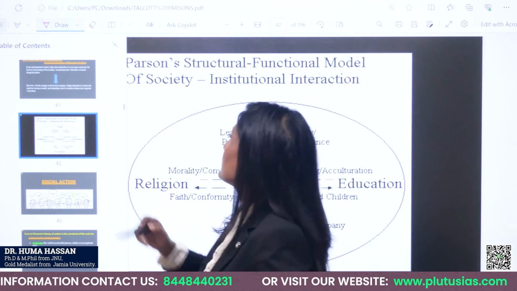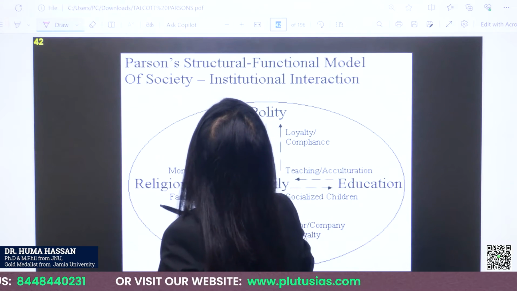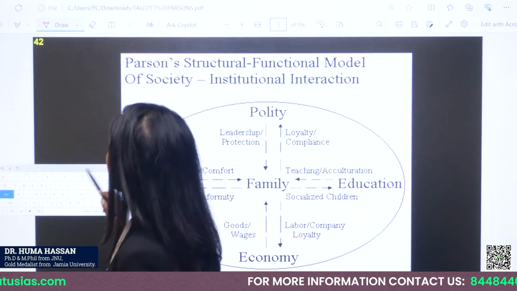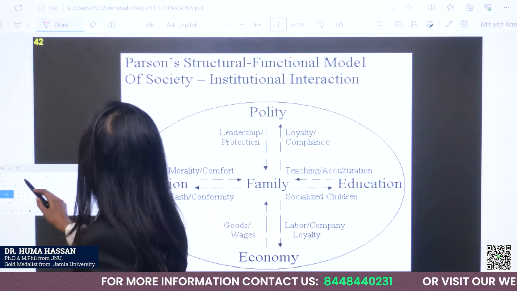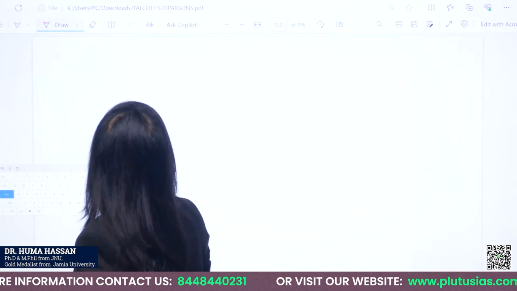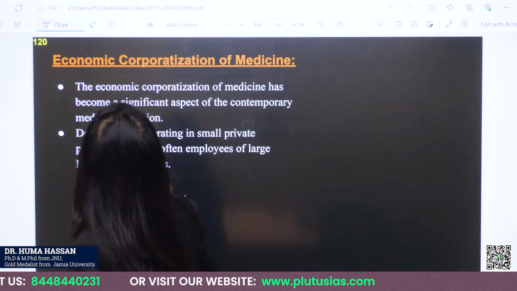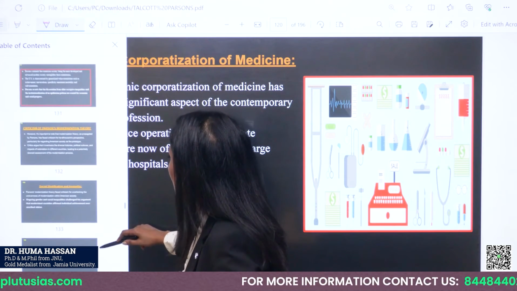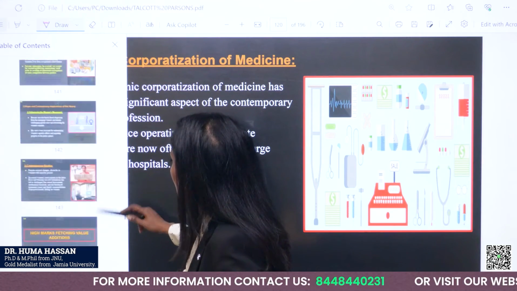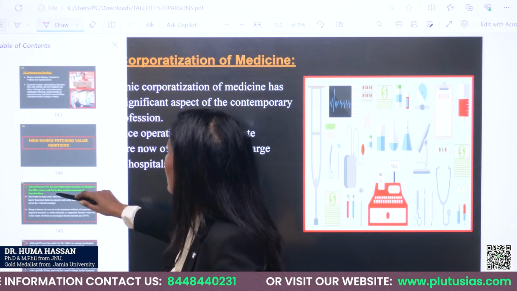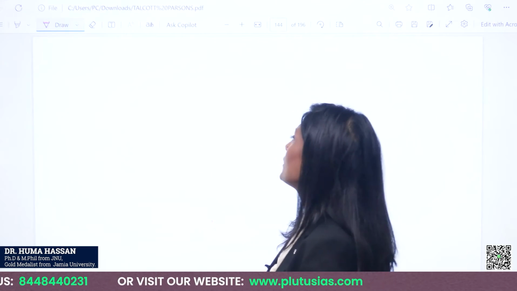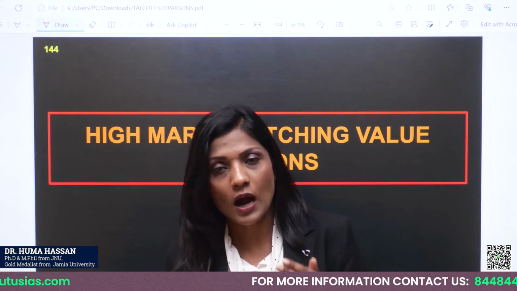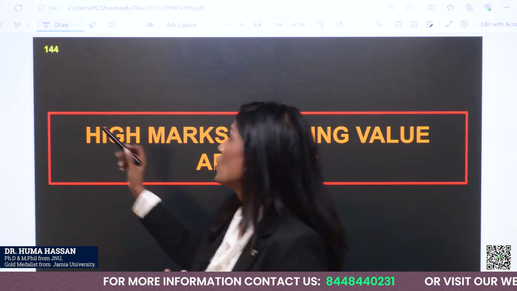So, in that, I am just going to show you some more important points on how you are supposed to write your answers. I would suggest that after understanding any concept, what is really very important is that you should know how you can structure your answer, which can fetch you good marks.